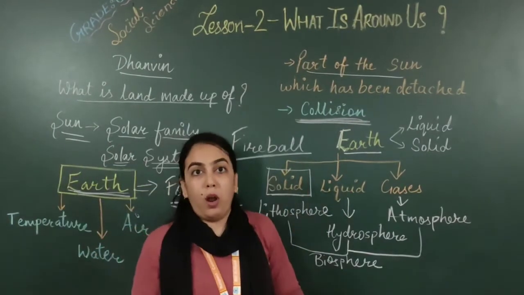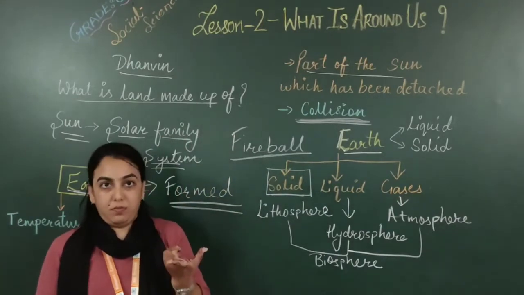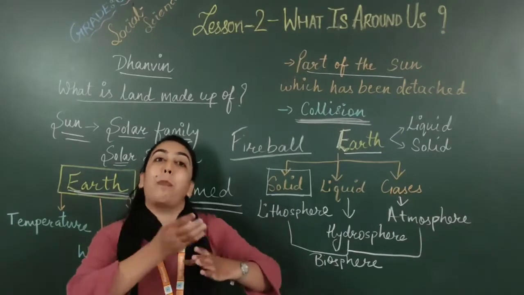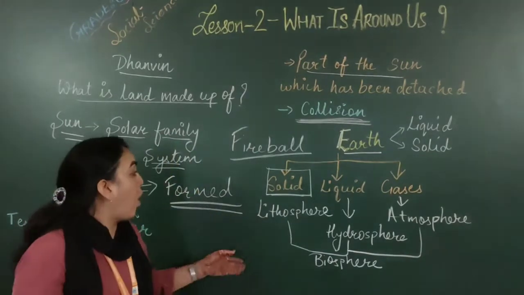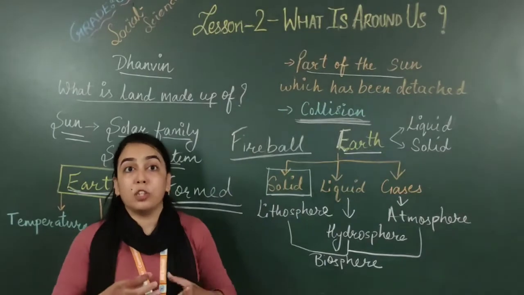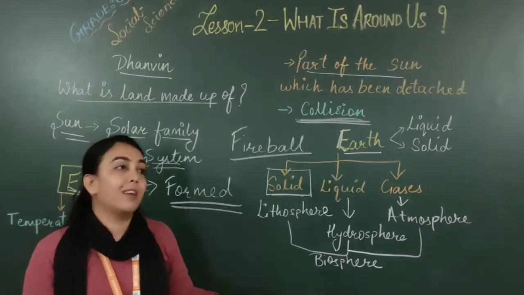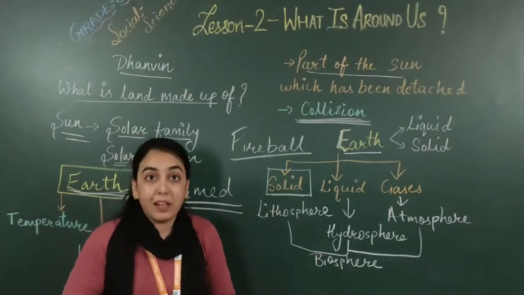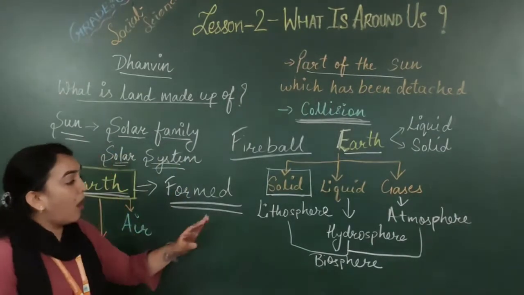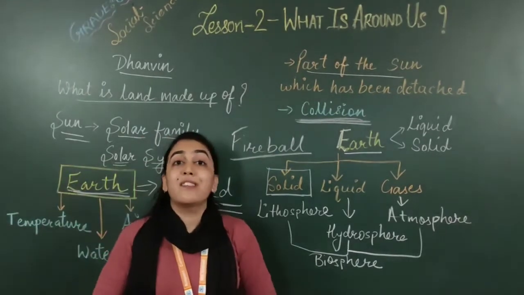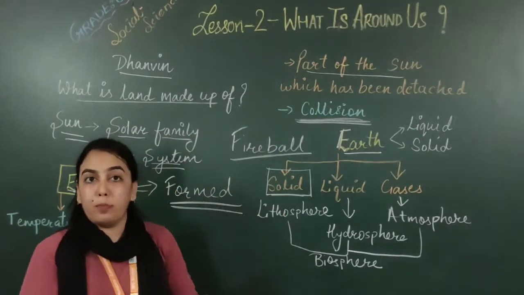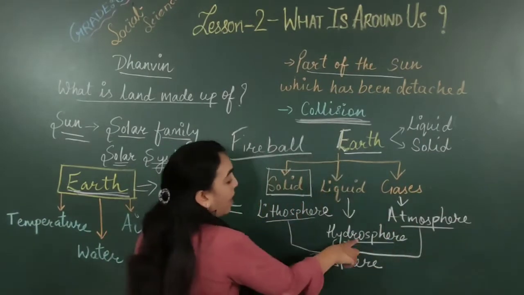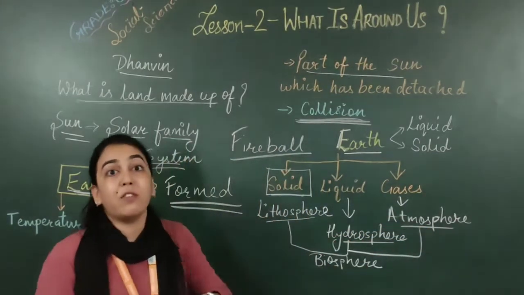Together these four are called ecosystem. Ecosystem is when there is life and when everything is dependent on each other. As all the spheres are dependent on each other, only then does life exist. Ecosystem is like that. Biosphere को ecosystem भी कहते हैं. Now, in this chapter, we will study all the three spheres, lithosphere, hydrosphere and atmosphere, one by one in detail.